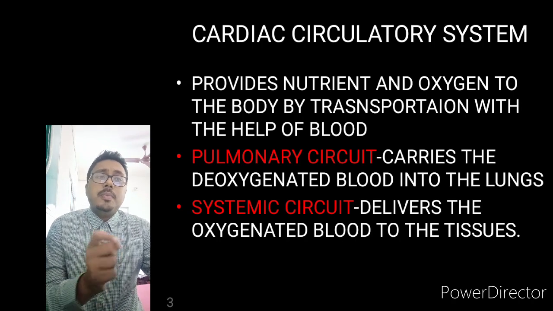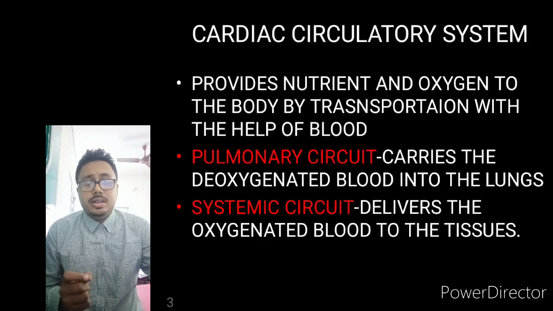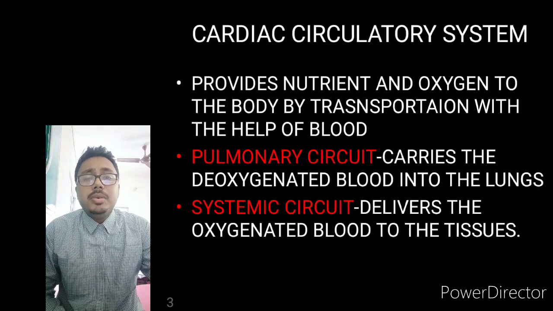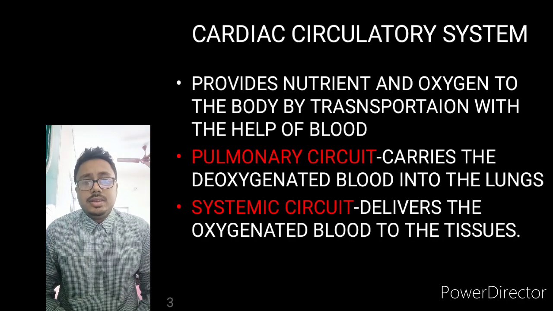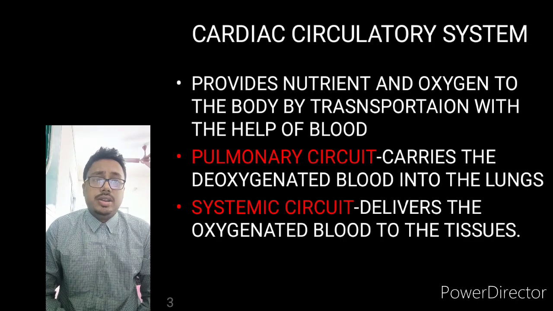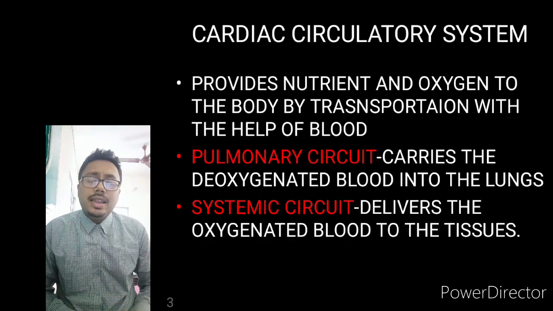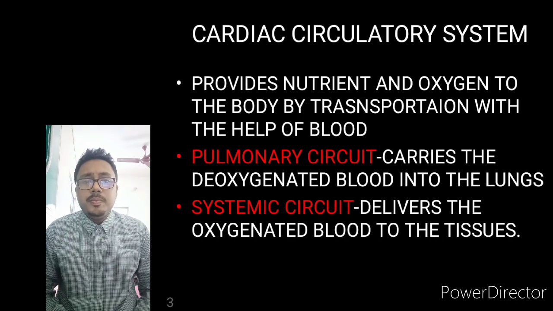So if someone asks you which type of blood the pulmonary circuit carries, we have to say that it carries deoxygenated blood. That means it doesn't have any oxygen. So what is it carrying if it doesn't have oxygen?